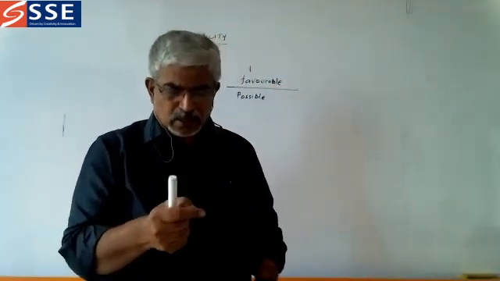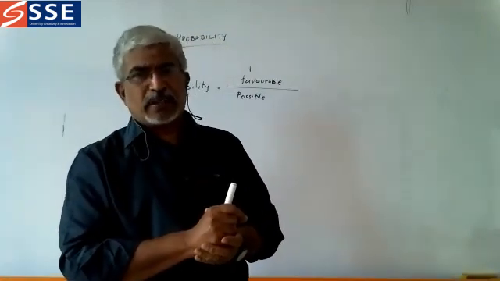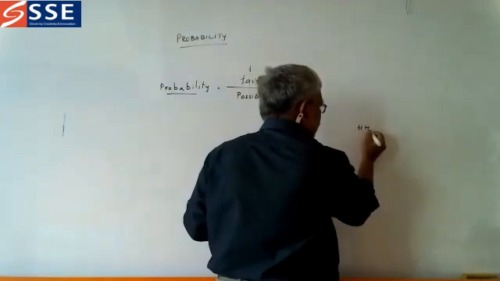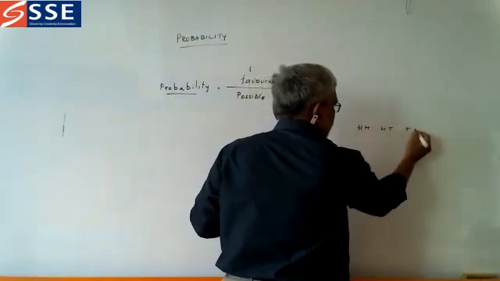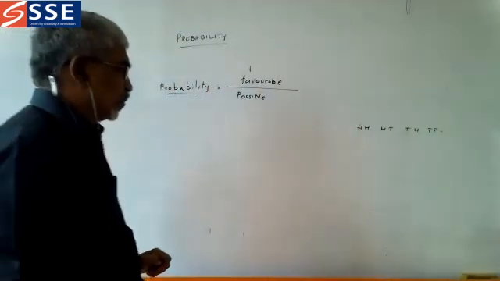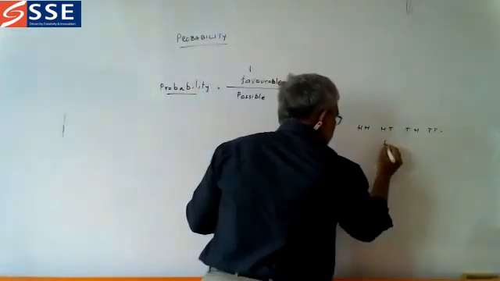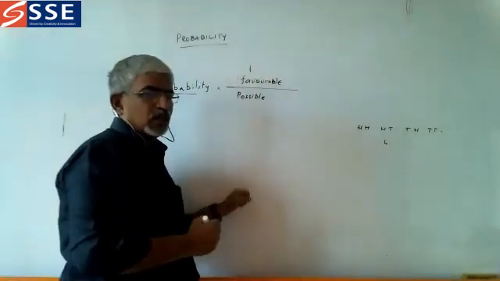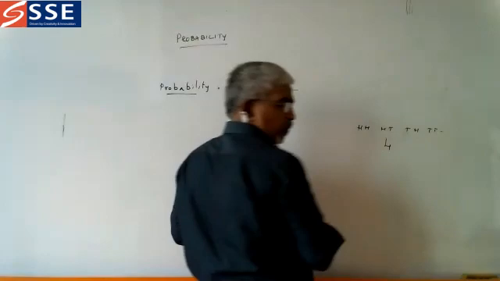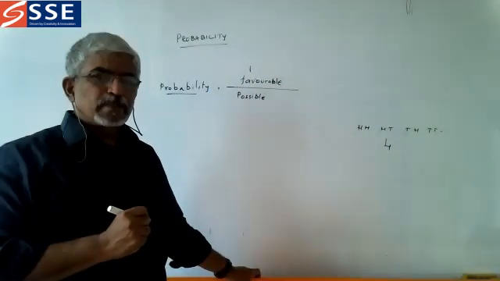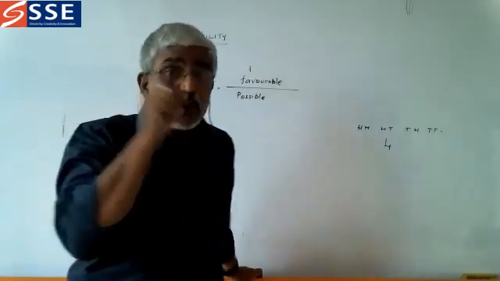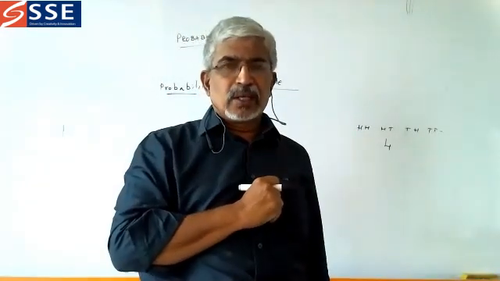Now, two coins you are tossing. What are the possibles that can come? Head head, head tail, tail head, tail tail. You will have all these four possibles. So four possibles are there. Out of these four possibles, what do you want? What is your favor?